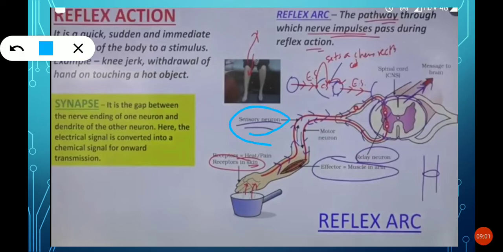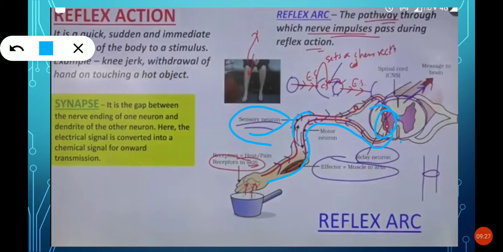This is the sensory neuron, and it reaches the relay neuron, and that relay neuron gives some instructions, and those instructions are carried through the motor nerve to the particular affected place.